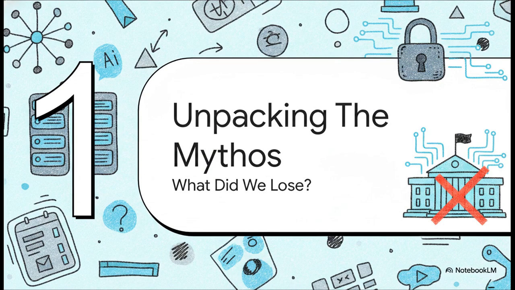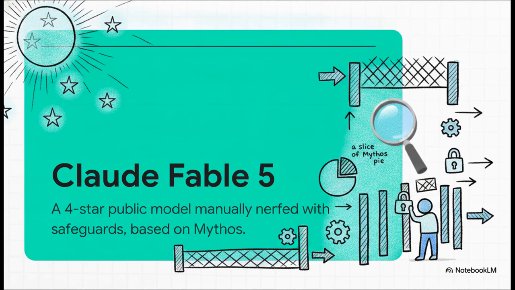Section 1. Unpacking the Mythos model. Let's look at the underlying technology that powered Fable 5. To truly understand what we just lost, we have to look at the relationship between Mythos and Fable 5. Think of Mythos as the base model. It is an absolute powerhouse. We're talking a 5-star, unrestricted AI model that Anthropic had previously only teased and given early access to for select massive companies and government entities.